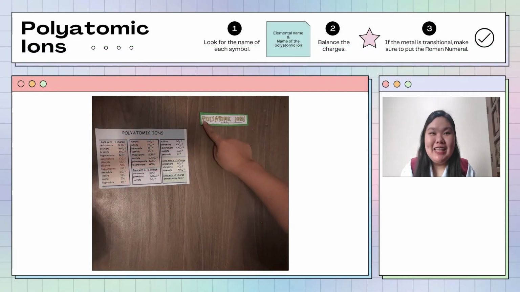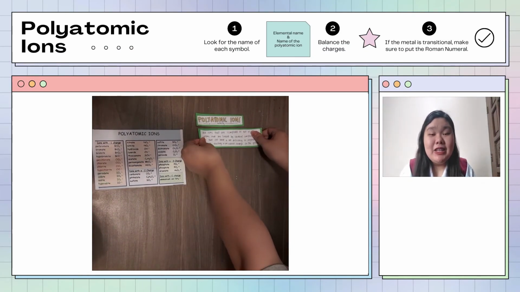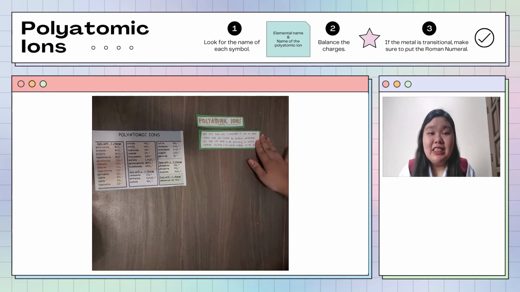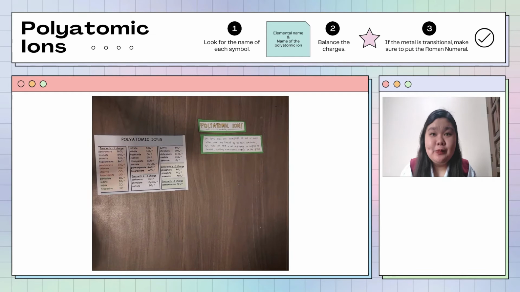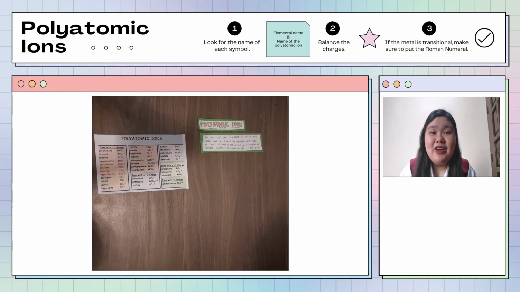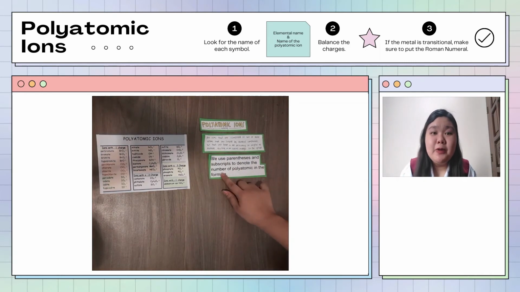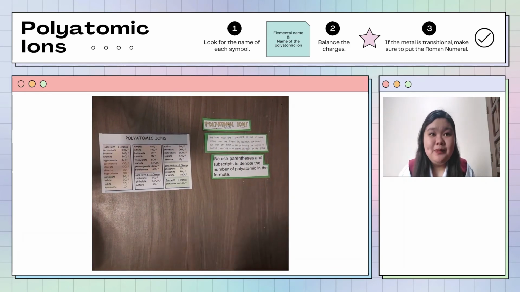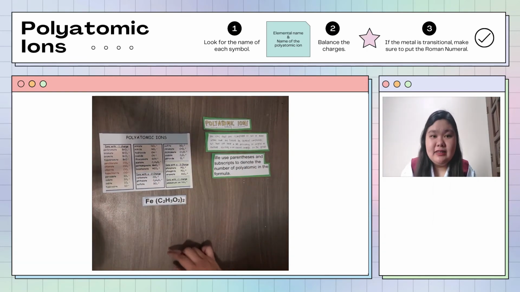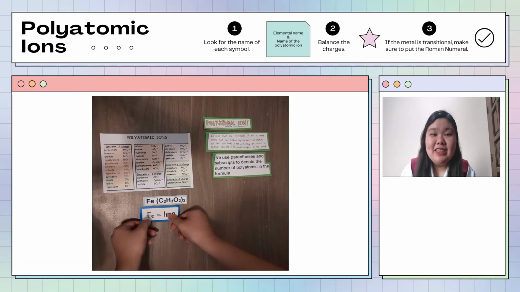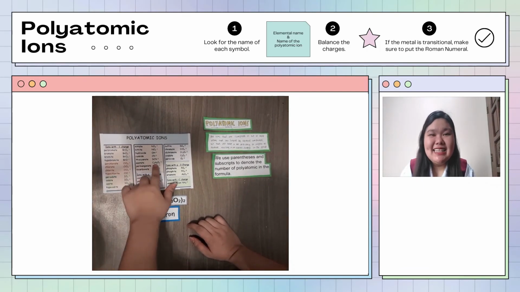Let's move on to the polyatomic ion. Polyatomic ions are composed of 2 or more atoms that are linked by covalent bonds but still have a net deficiency or surplus of electrons, resulting in an overall charge on the group. The rules are the same as naming the ionic binary compound. We use parentheses and subscript to denote the number of polyatomic ions in the formula. So let's start by naming this given. Iron is the name of element Fe. Next, let's get the table and find the name of C2H3O2. So here it is. Acetate is the name.